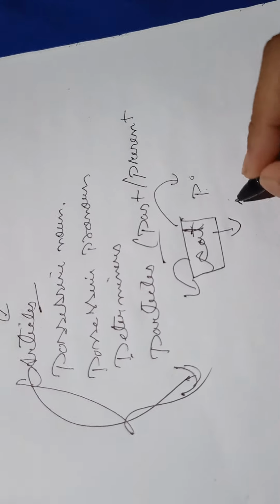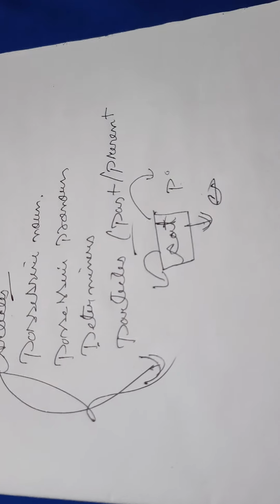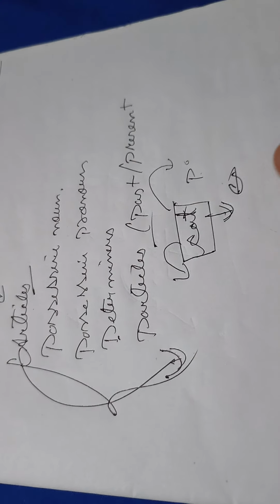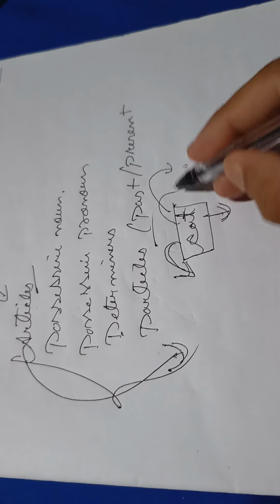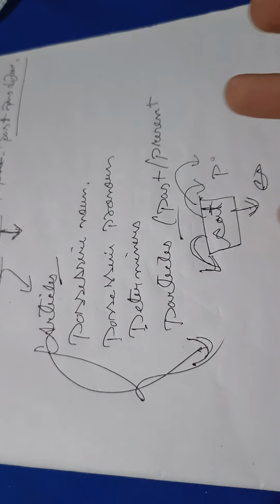Let's take an example. I already took cat. When you say cat, you are not giving any specification to this cat, right? Cat is okay, but how many cats, or what type of cat? You are not giving any description of this noun. We already know that a noun phrase is a combination of words.